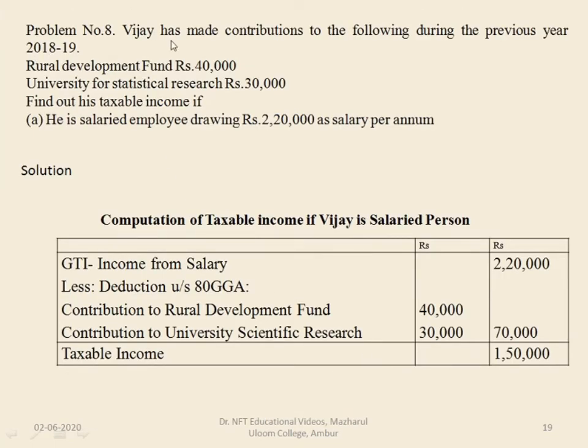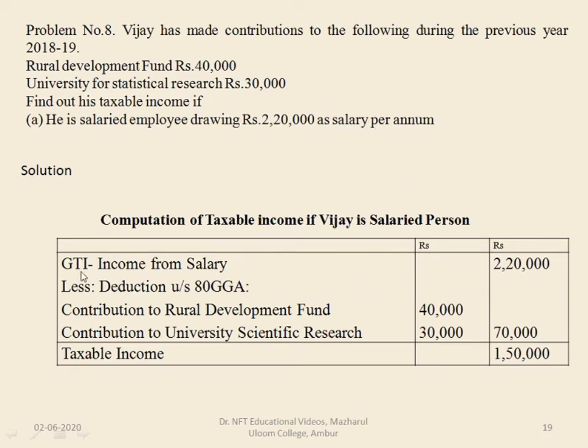Problem number 8. Vijay has made contributions to the following during the previous year 2018-19. Rural Development Fund is 40,000. University for Statistical Research is rupees 30,000. Find out his taxable income if he is a salaried employee drawing rupees 2,20,000 as salary per annum.